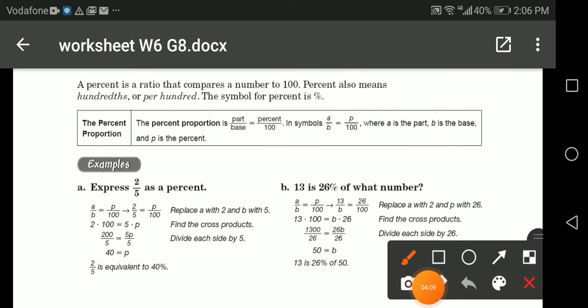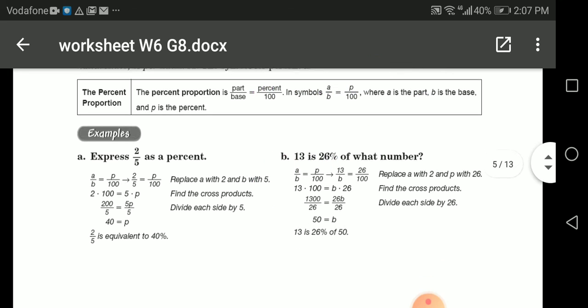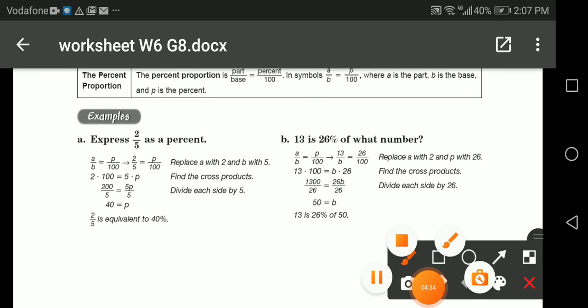In other words, I can solve it another way. 2/5. I want it as a percent, so I need the denominator to be 100. 5 times what gives me 100? 5 times 20 gives me 100. Here I multiply the denominator and the numerator by 20. So the answer will be 40. Okay. This is the easier way you can use.